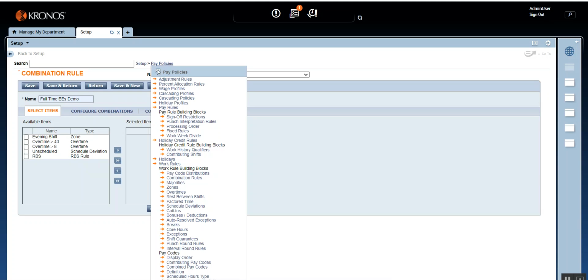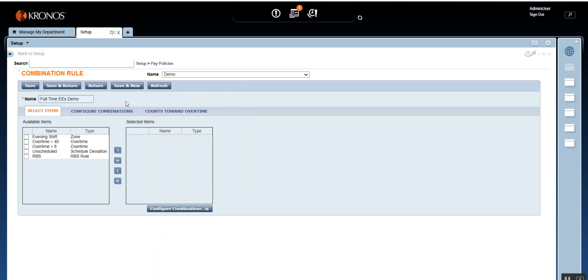So later, if you want to check something related to one employee group, you will be able to quickly see all the connected building blocks, and that will help you for troubleshooting as well. All right, friends, so here we go.